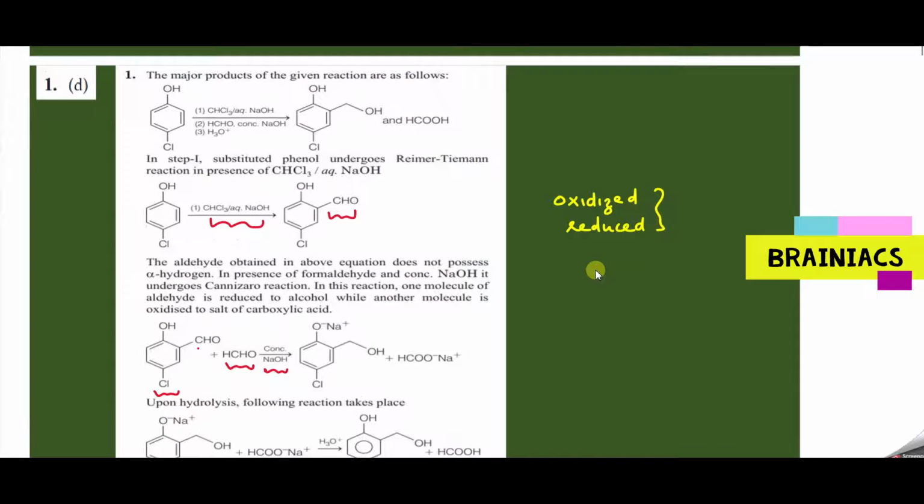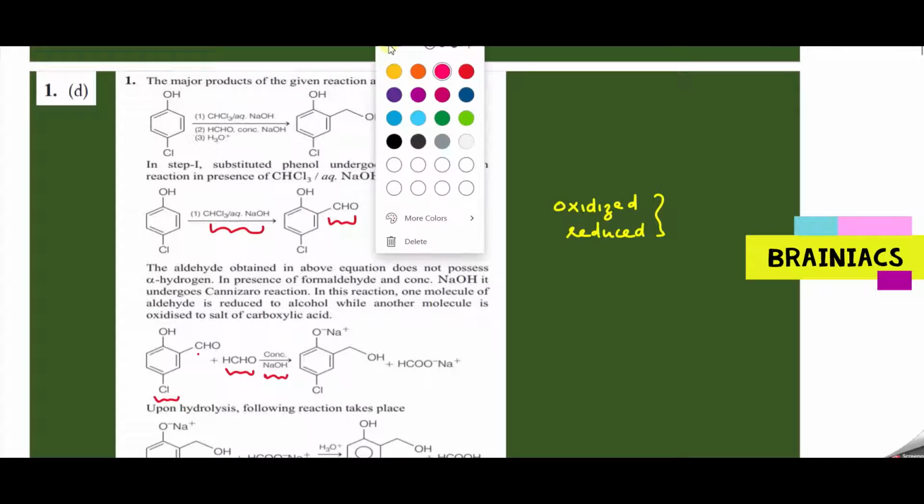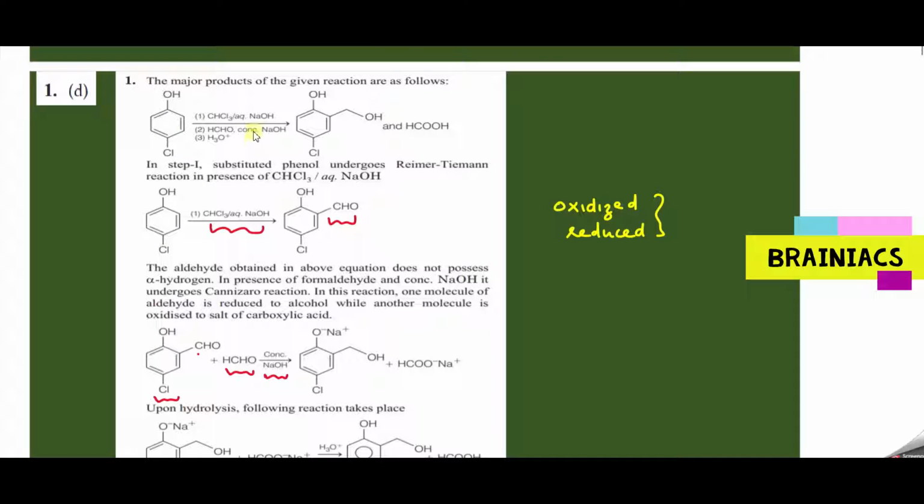So in the first step, what is happening? You can see the aldehyde group, CHO group, is getting introduced here. Correct? Now, the next step we could see it is getting treated with formaldehyde, HCHO, and concentrated alkali. So whenever you are treating with a concentrated alkali, please remember it is basically Cannizzaro reaction. If it is dilute alkali, usually it will be aldol condensation. This is the difference actually.